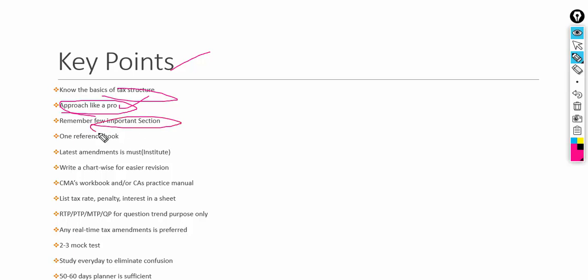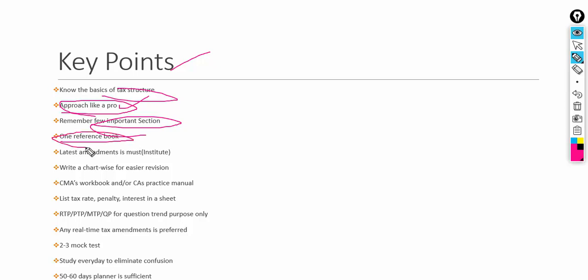Remember a few of the sections already mentioned to you guys. Remember the deduction sections like 10, or deduction sections like 80, or some of the ICDS standards, so that it becomes easier for you to at least quote those sections and subsections wherever it's applicable. So one reference is very important.